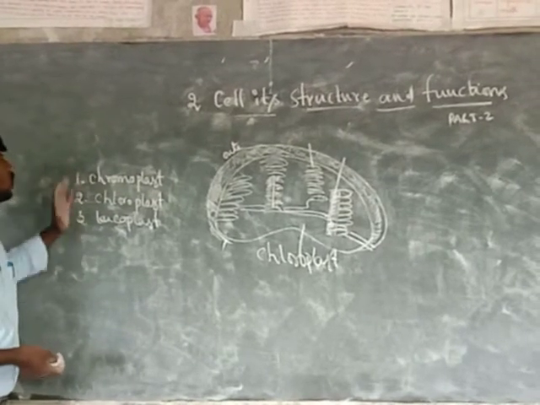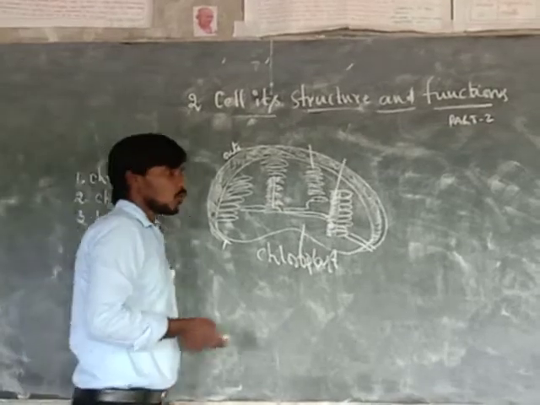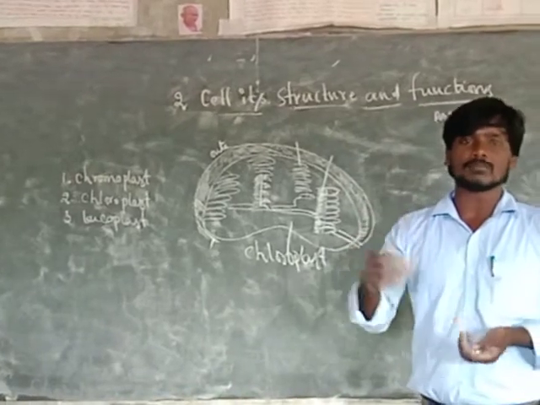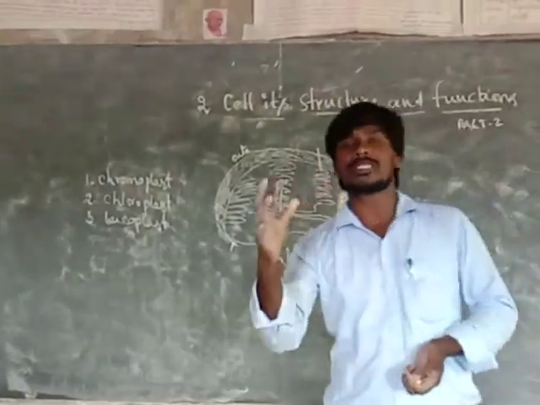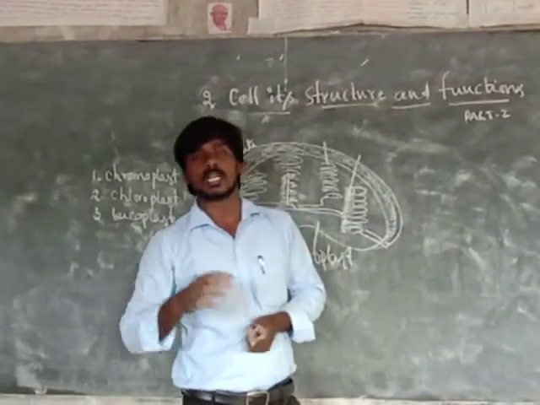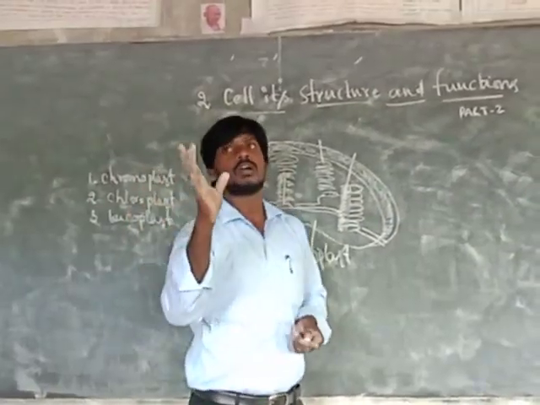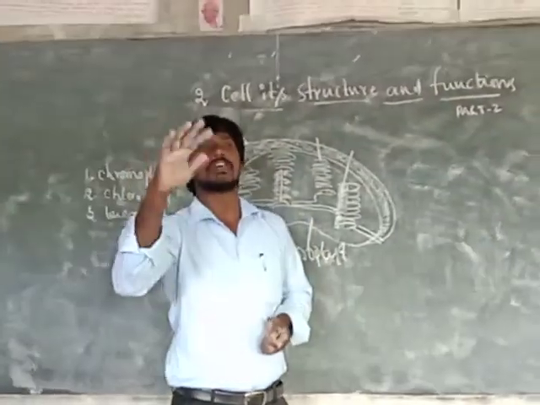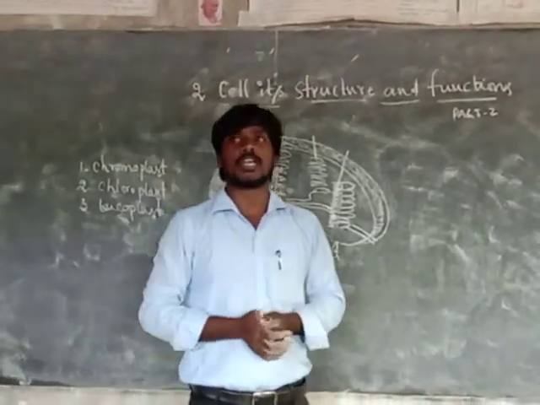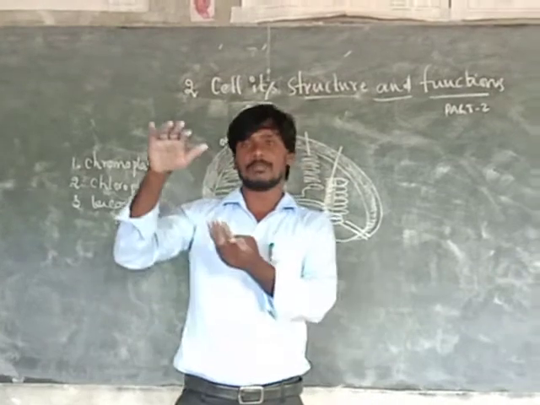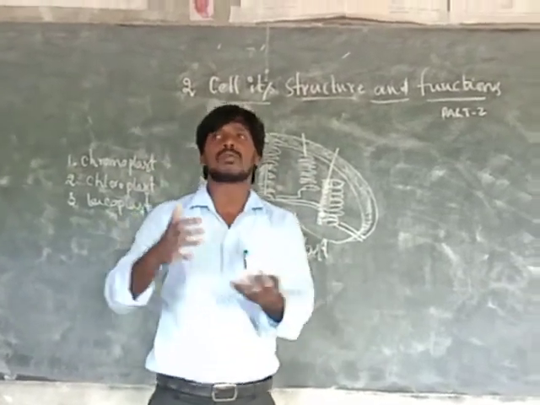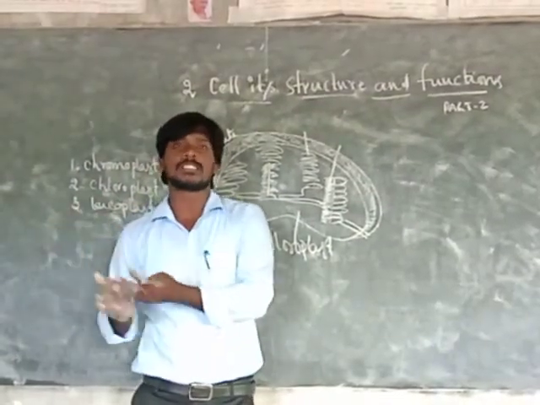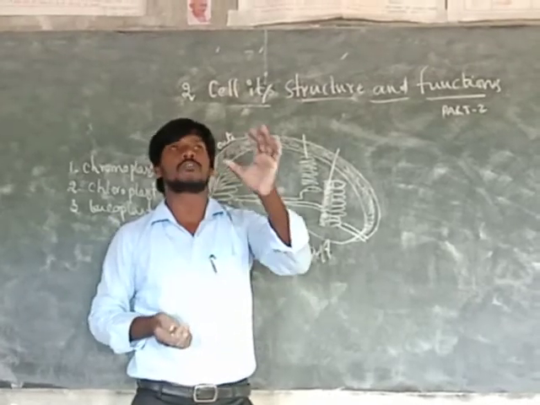What is the difference between chromoplast, chloroplast and leucoplast? Chromo means different types of colors. That is called chromo. So you observe it in some fruits and some flowers also. When we go by bus or by any vehicle, we observe different types of plants beside the roads. Some plants are very tall and some are very small in size, but the flowers and the fruits have different colors.